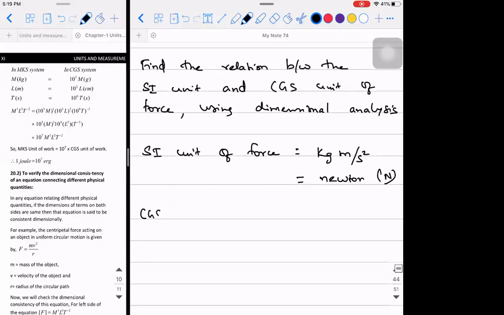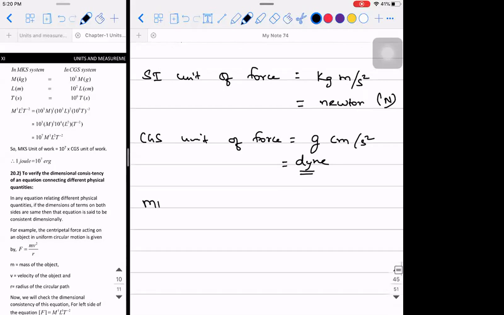What is the CGS unit of force? Anybody? Dyne. Yes, it is called dyne. So now your work is to find 1 Newton is equal to how many dyne. Sir, I think I have got it. What is the answer? 10 power 5 M1 L1 T minus 2. Okay, 10 power 5 what? 1 Newton is 10 power 5 dyne. That's right.